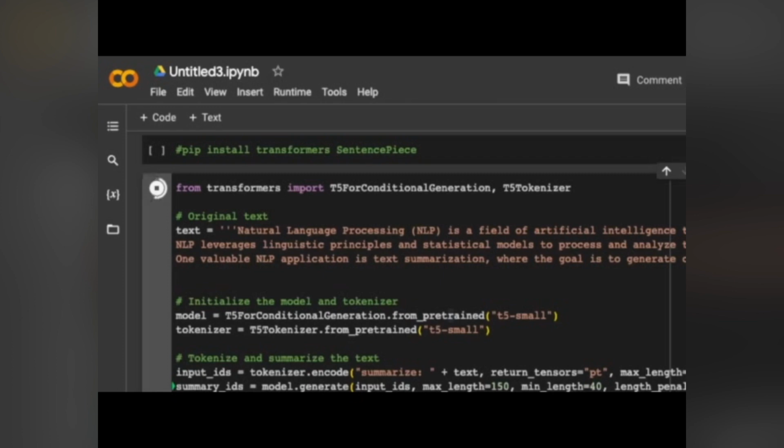It takes some more time. It's completed. Now you see, you are able to get the output, the summarization, properly, and it generates whatever we like. So this is the extractive and abstractive summarization in detail.